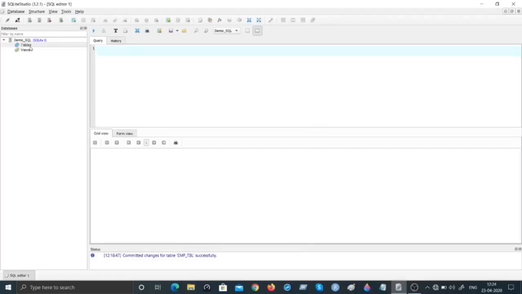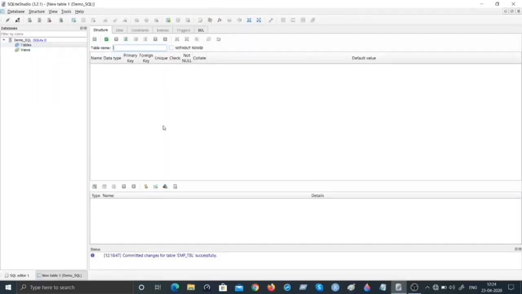How do I go about creating the table? I go here and right click and select the option create table. Notice you will get all that is required to go ahead and create the table. You can add columns using this area, and you can first name the table. First and foremost, let's go ahead and name the table. Let me call it emp_table, as the employee table, and do not select the option without row ID. See, usually in the database context, what we do while creating a table is we also create a primary key. For now, I'm not going to create the primary key. I'm going to go with the row IDs to uniquely identify every record, which becomes then the primary key.